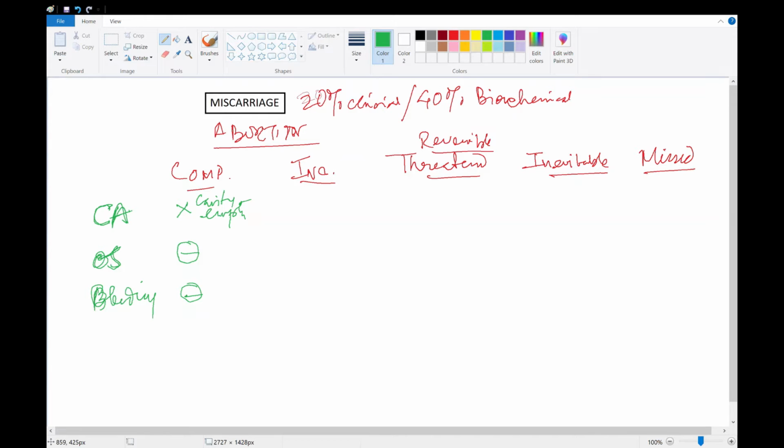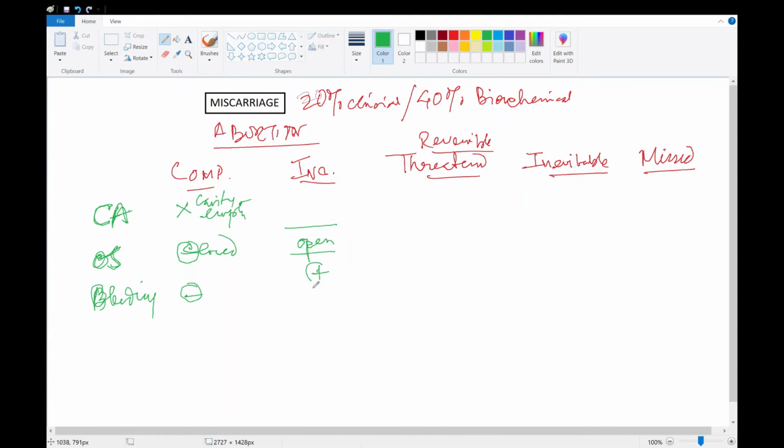Incomplete abortion is when the abortion process has started, but only half of it has come out. Maybe the fetus has come out and the placenta is left inside, which is pretty common after 12 weeks. So here os will be open.